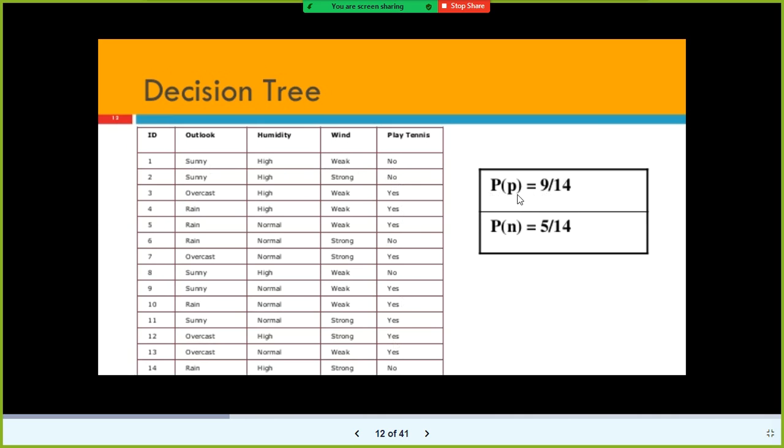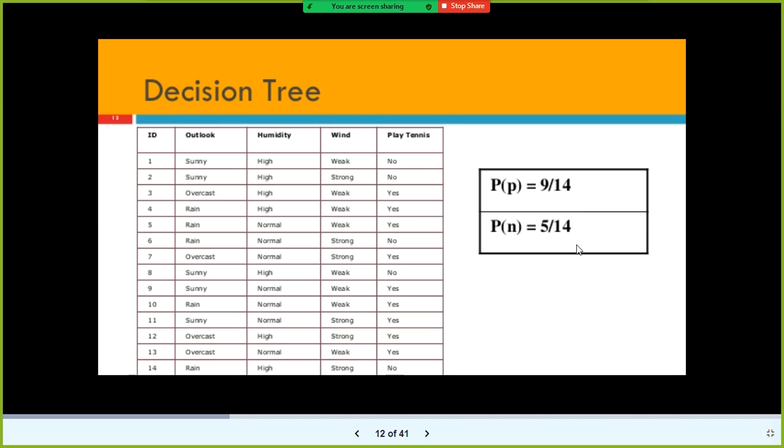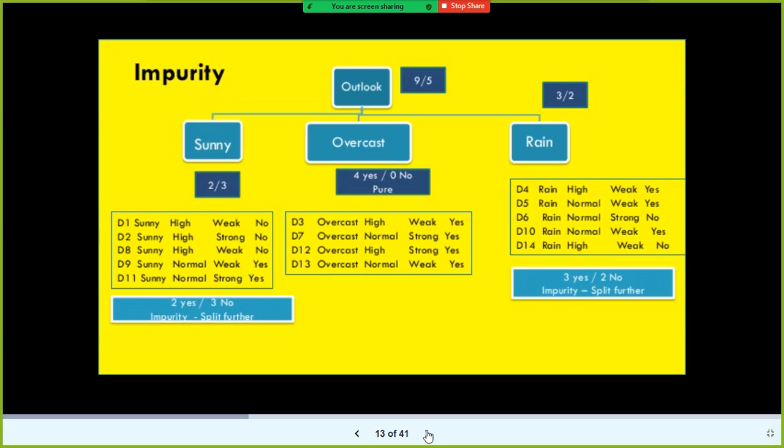What I do is compute the probability of play. When you look at this, how many yeses are there? 1, 2, 3, 4, 5, 6, 7, 8, 9. 9 yeses are there, out of 14 records. There is a 9 out of 14 chance that he plays tennis. And how many chances that he will not play tennis? There is a 5 out of 14 chance that he will not play tennis.